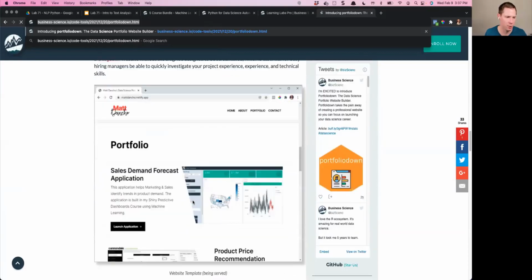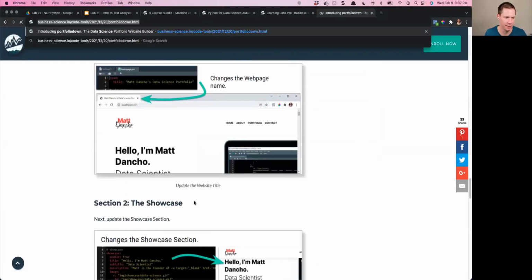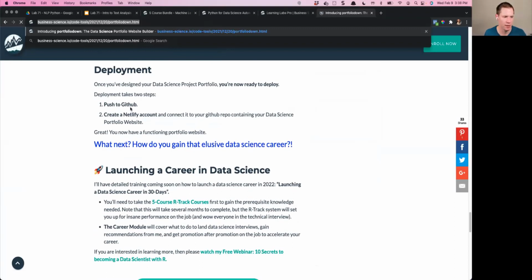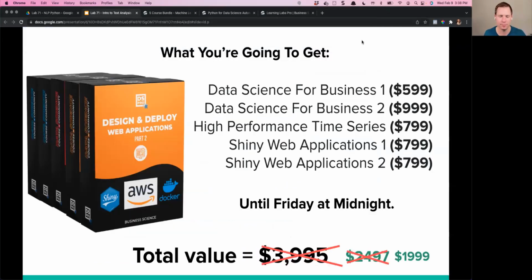It's pretty straightforward. Honestly, with Netlify, the toughest part is setting up your website. Deployment, you just push to GitHub and then you create a Netlify account and you'll connect it to GitHub. So if you know GitHub, you're probably going to be all right. That'll be the toughest part. So good question there, James.